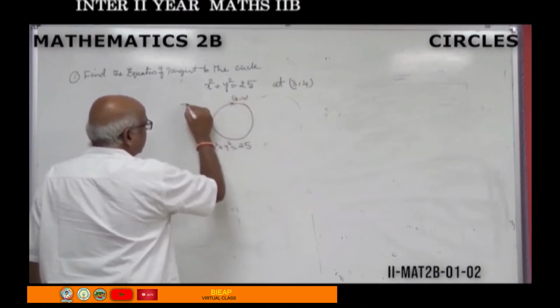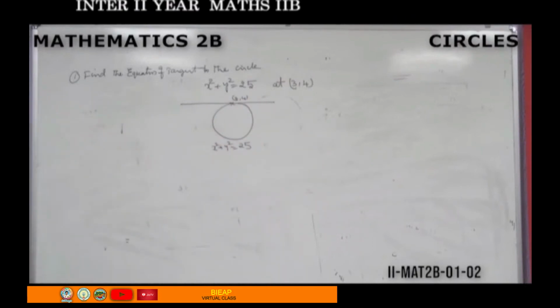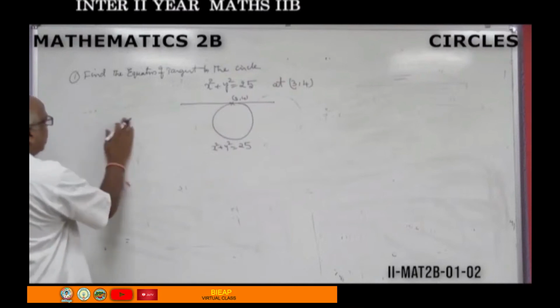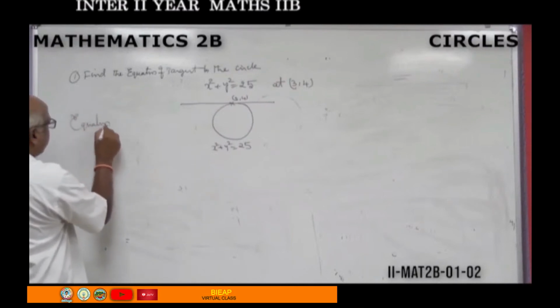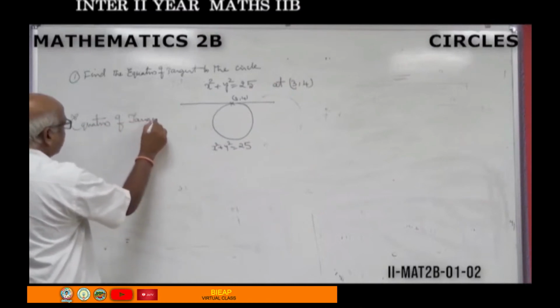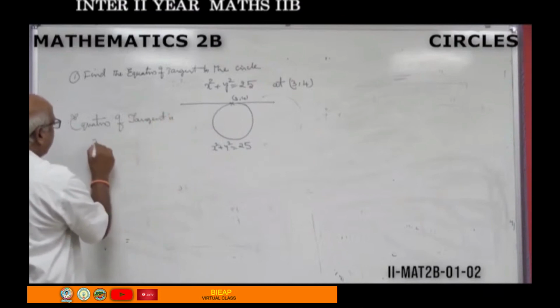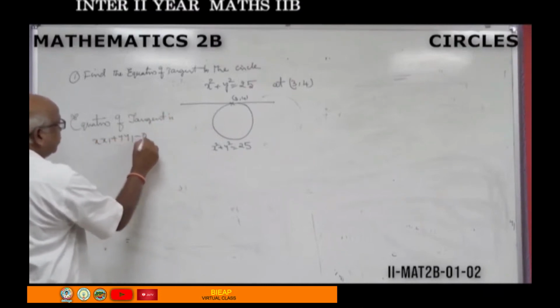What is the equation of tangent? To find the equation, our formula for the equation of tangent is xx1 plus yy1 minus r square equal to 0.